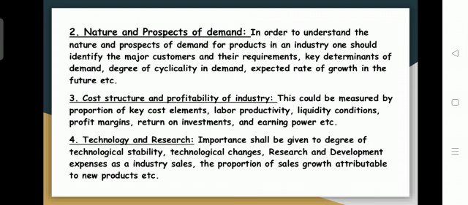If you follow very old technological aspects in your industry, you will lack profitability. The proportion of sales has a growth attribute when new products are produced with the use of technology. For that reason, how the development activities are going on, and what percentage of expenditure your industry makes on research and development, needs to be studied before making the investment.